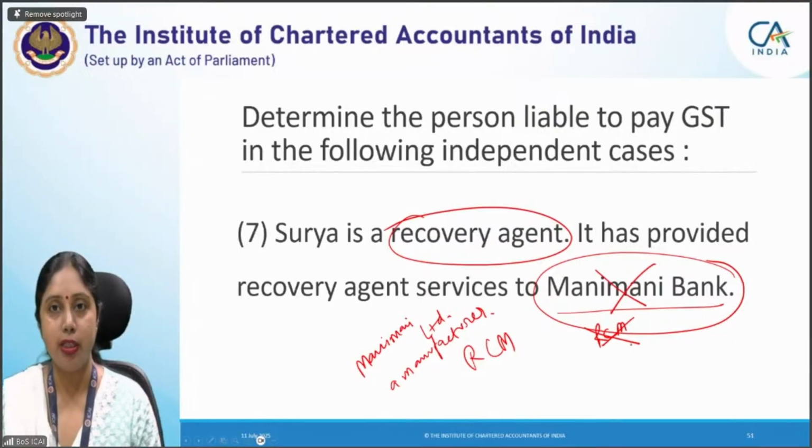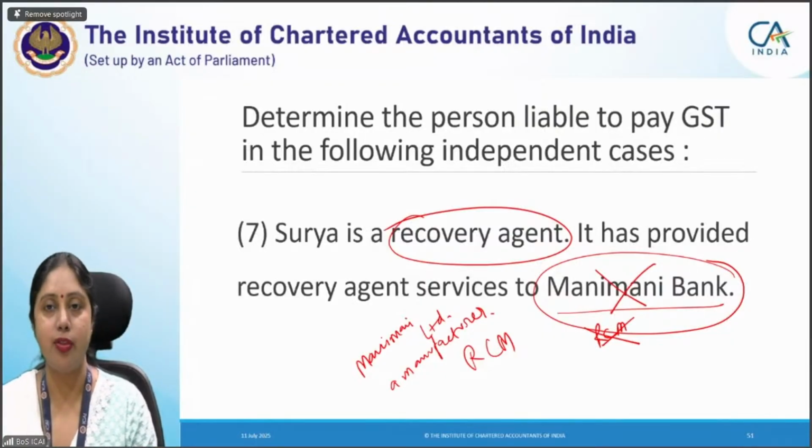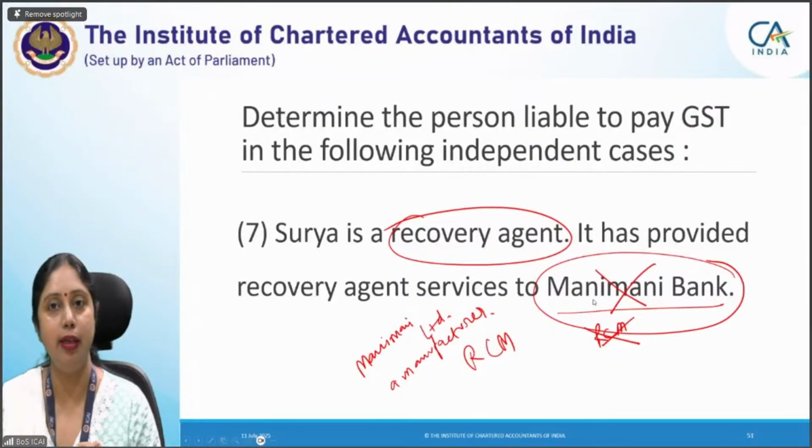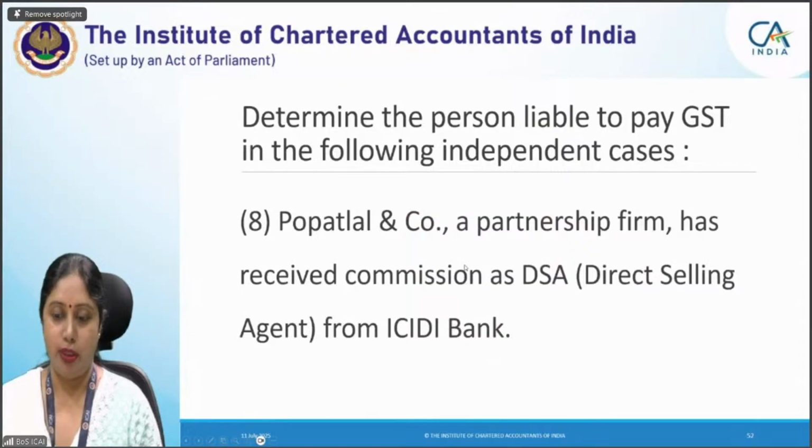Because recovery agent services, if they are provided to a bank or NBFC, then only RCM will apply. Otherwise, RCM will not apply. Recovery agent की services अगर आप manufacturer को दे रहे हो, that will not be taxed under RCM. Let's move to next question.